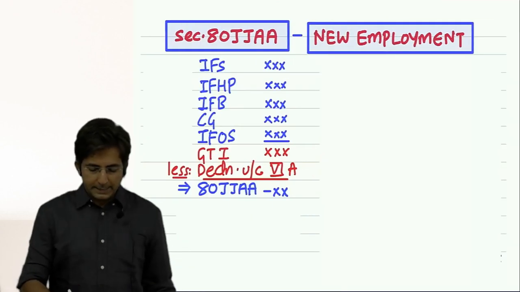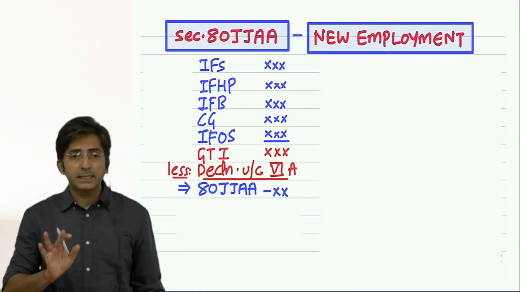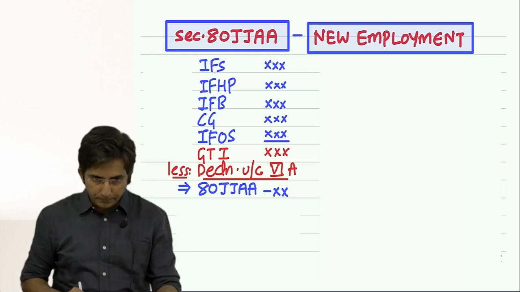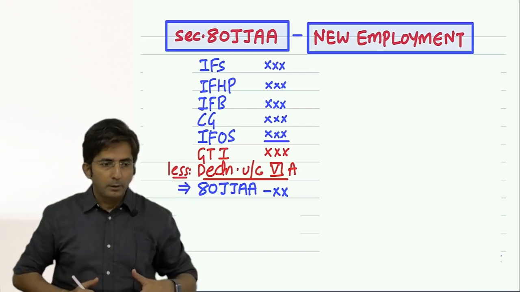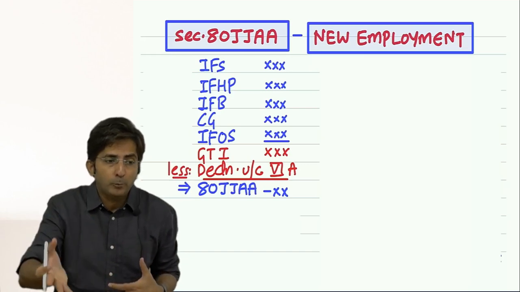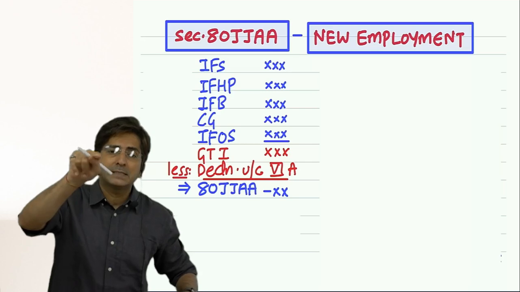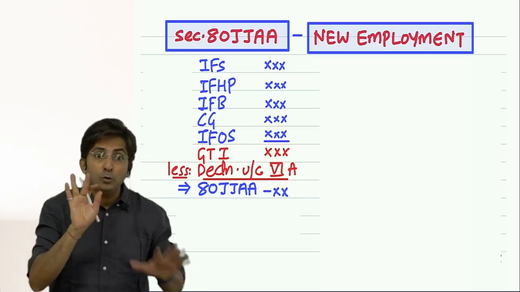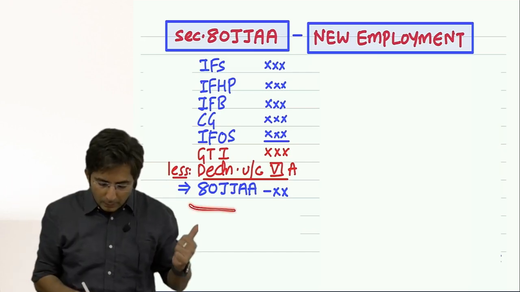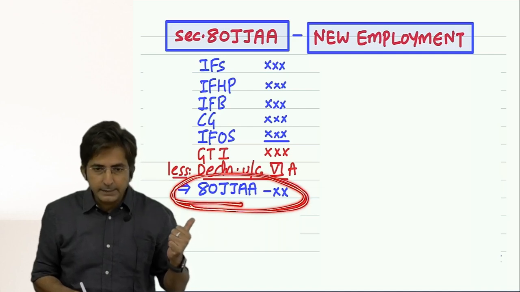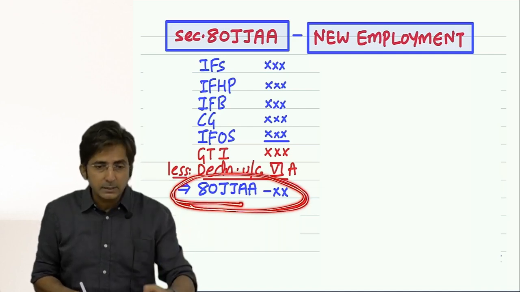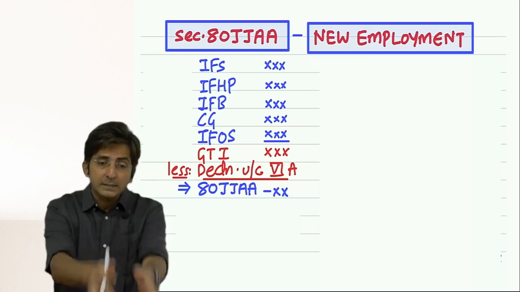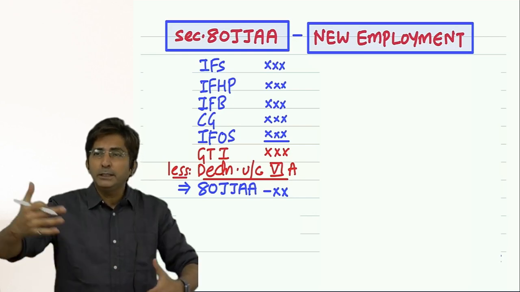Look here. As per Section 80JJAA, if you keep new employees on the job, whatever salary you paid to the new employees, 30% of the salary paid to the new staff will be allowed as deduction under 80JJAA. And this deduction will be allowed for continuous 3 years. Means you appoint this staff only once, but you enjoy the benefit for 3 years.